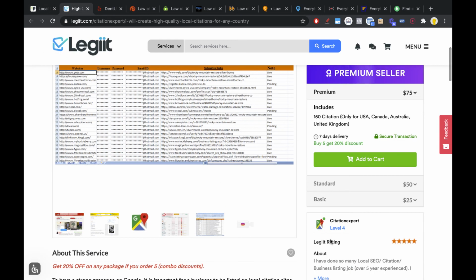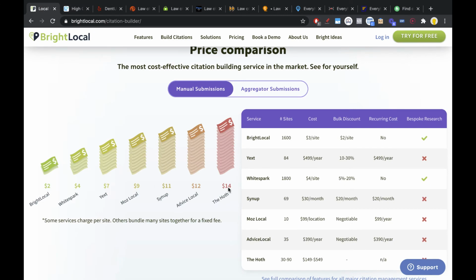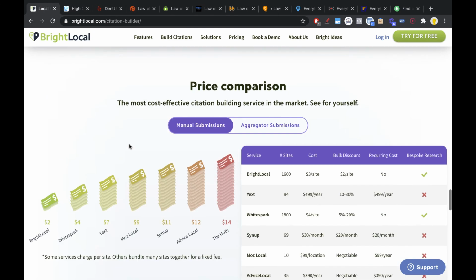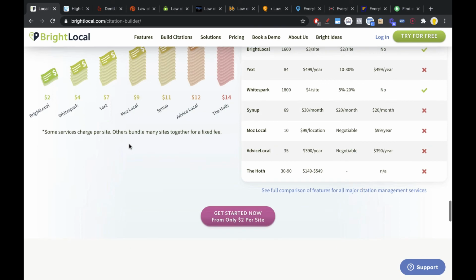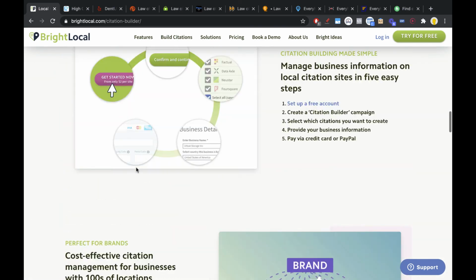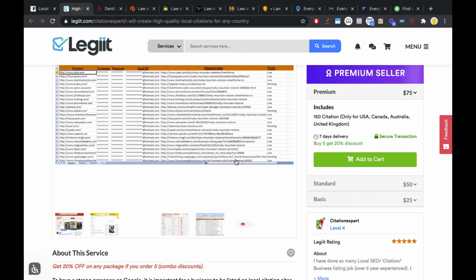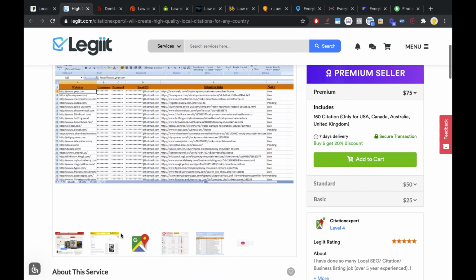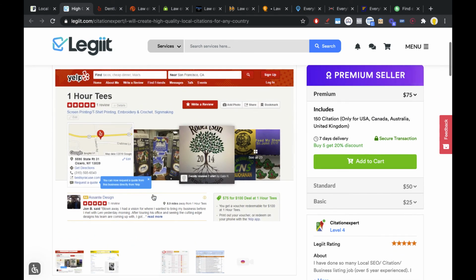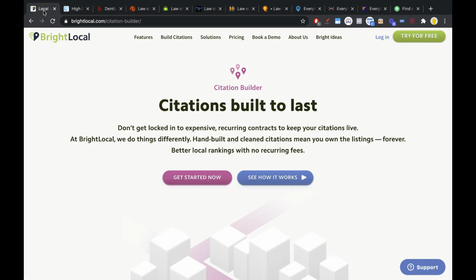I don't know if this one is good or not. I've never tried it. I'm just supposing that these guys might have a little bit better support, but I'm not sure again. Either way, you can use these guys or any other marketplace. But again, I wanted to show you that it's possible for you to create them yourself. And I always like to tell you how to create them and why you should create them, and then tell you where you can outsource them, because almost every single step in SEO is outsourceable. But I feel like it's important for me to show you how you can create them first, and only then teach you how you can outsource them.